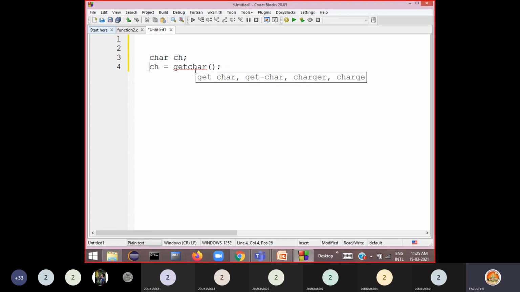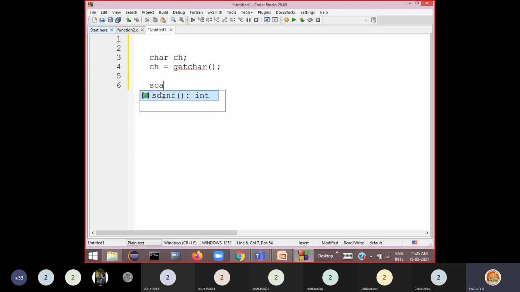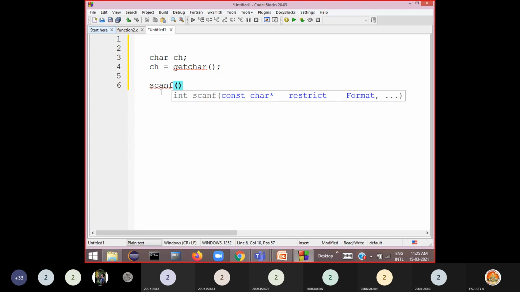Similar to this getChar for reading a single character, a similar kind of function you can define for reading an integer number. For reading an integer number, what you are doing, you are writing the scanf function like this: scanf, %d, and address of some variable. So this is called a formatted input function, because you are using a format specifier.